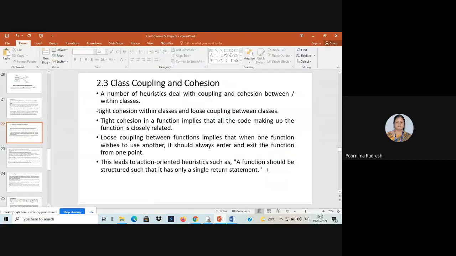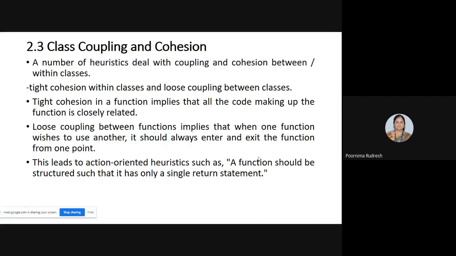Good morning, students. Today we are going to study about class coupling and cohesion. Before that, let me brief about yesterday's class. So, in the previous classes, you have studied what? Remembering what you have studied in the previous class?